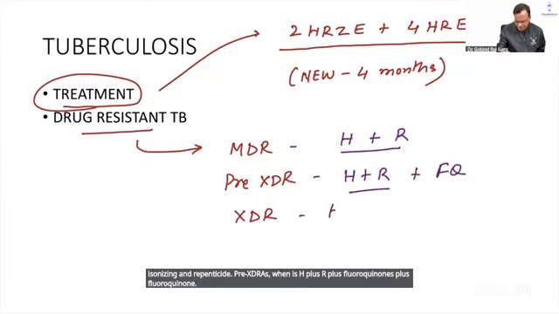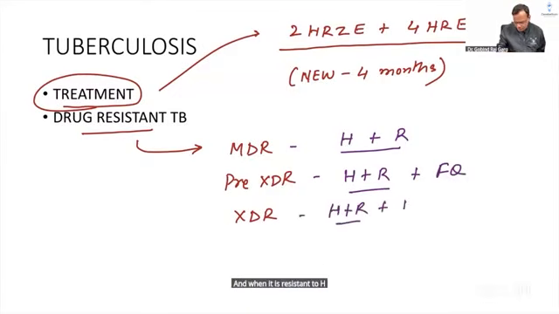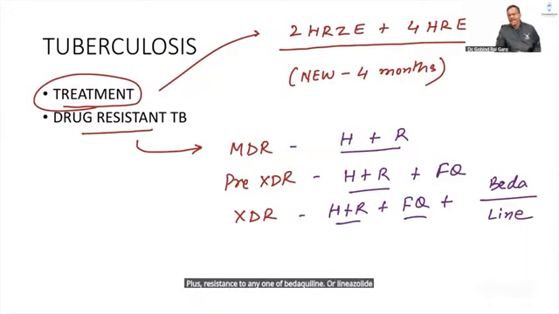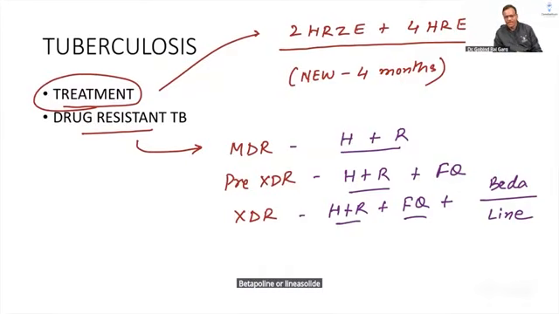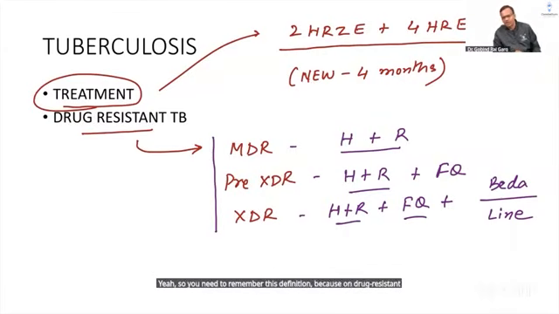When it is pre-XDR plus resistance to any one of bedaquiline or linezolid, then we say it is XDR. Any one of the two, then it is called XDR. You need to remember this definition, because on drug resistant TB the question asked is mainly on definition.